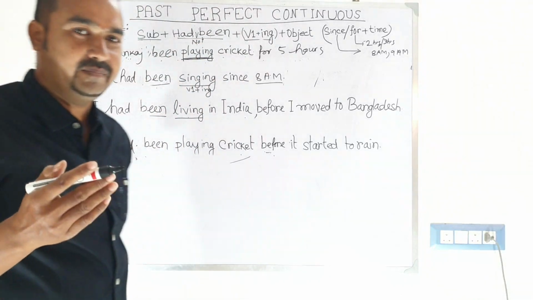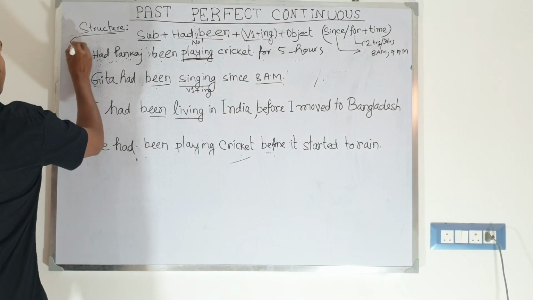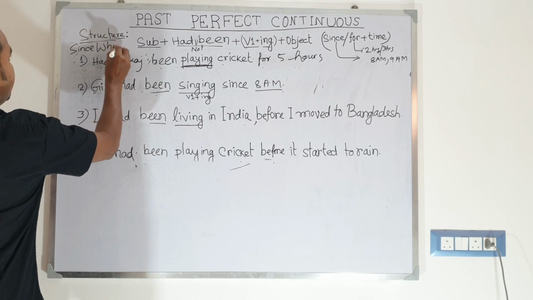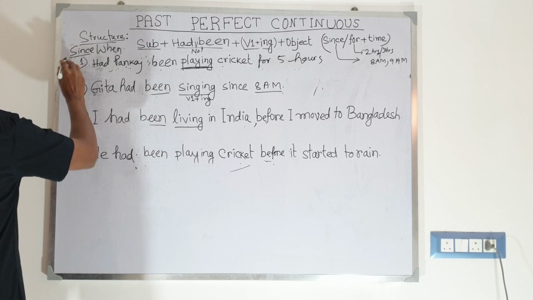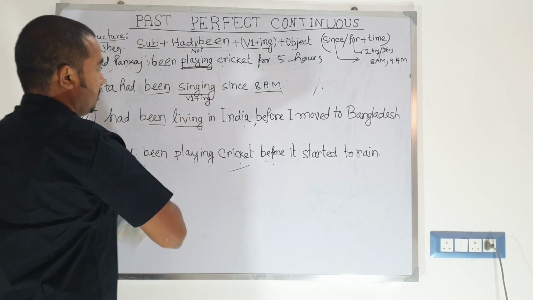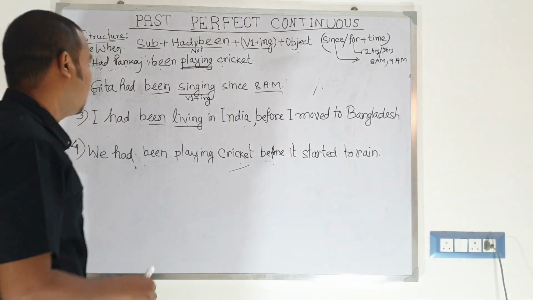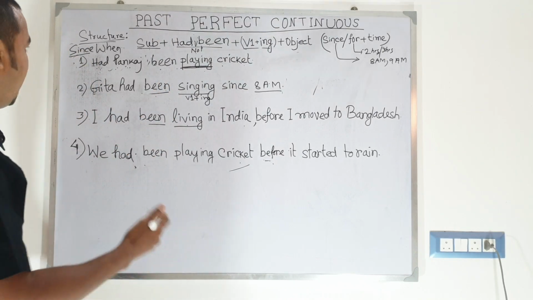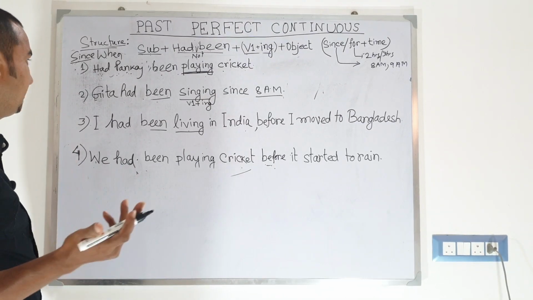Alternatively, we can bring the WH questions here. Since when? Remember guys, when we use when in the past perfect continuous tense, we need to bring since before the WH question. Since when had Pankaj been playing cricket? So we need to remove the answer, because its answer is for 5 hours. Since when? So you may answer that he had been playing cricket since 8 a.m., since 9 a.m.